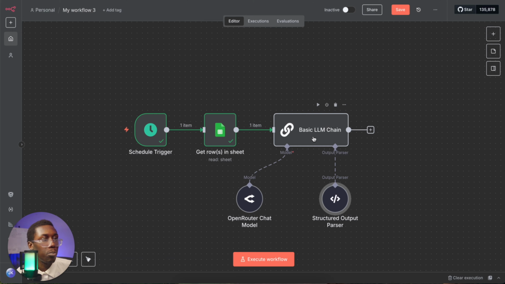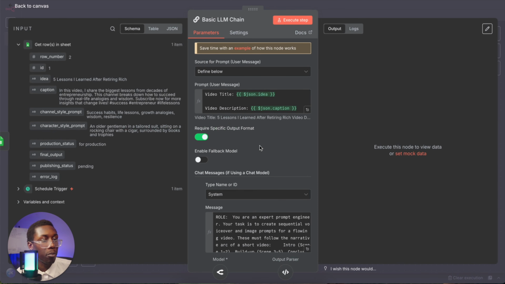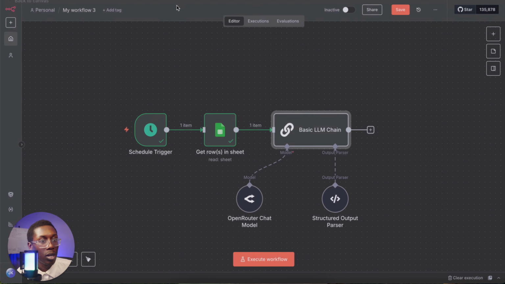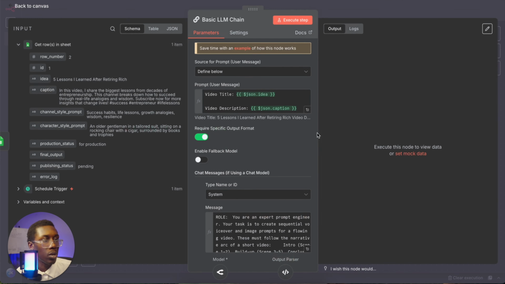So now at this point, we want to see if it's going to run, because we have the entire large language model. The agent is right here. We have the Google sheet which is grabbing the information from, and we have the trigger. So we come over here to the agent and we execute this step. And at this point, what it should do is grab all the information from the row and then output it into what it's going to use to create the video. So right now we're testing the output, and let's see what it generates.